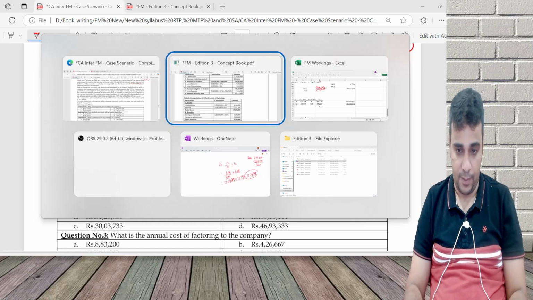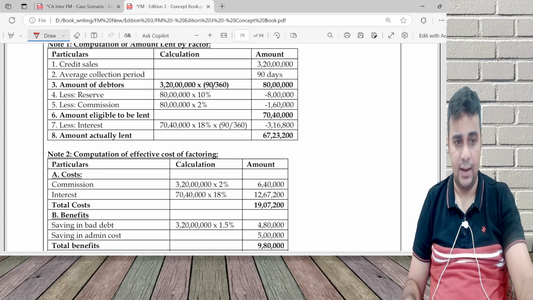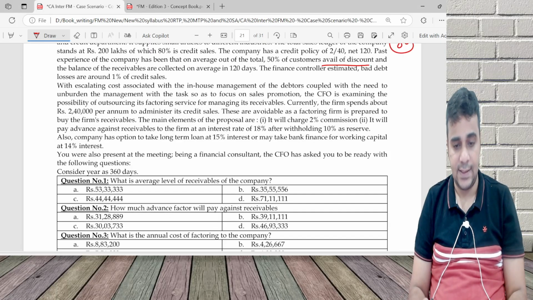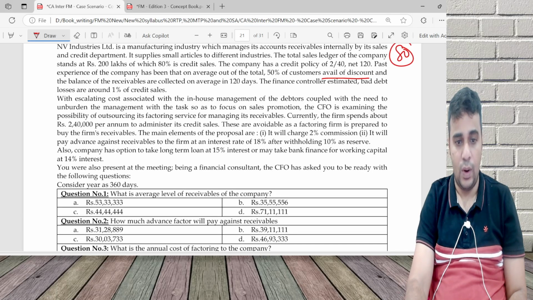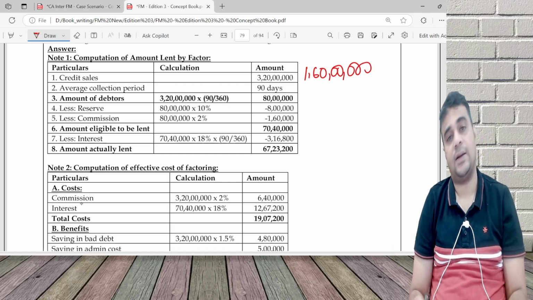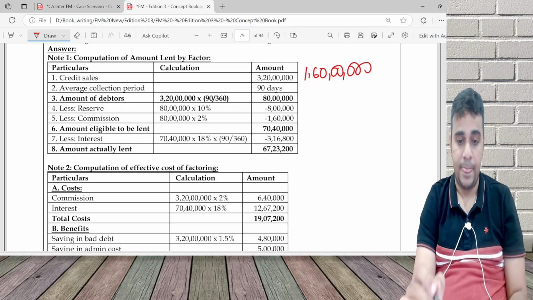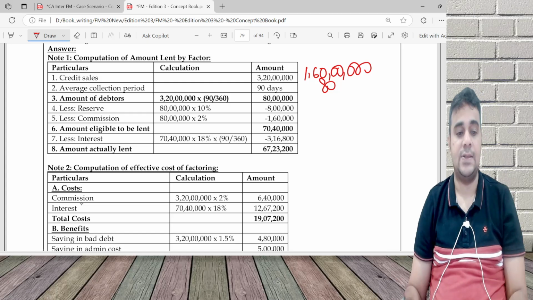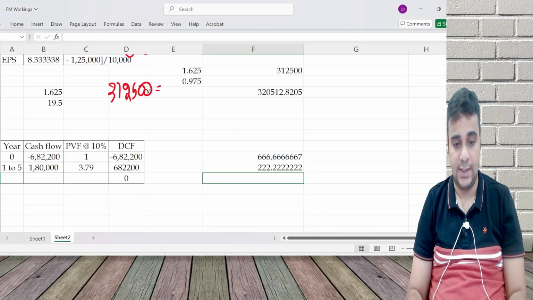Let's put it in that format. Credit sales. Look at the question. Credit sales is 200 lakh into 80%, 1 crore 60 lakh. This is just to give you that comfort. Collection period 80 days. Amount of debtor is 1 crore 60 into 80 by 360. The question has said 360 days.